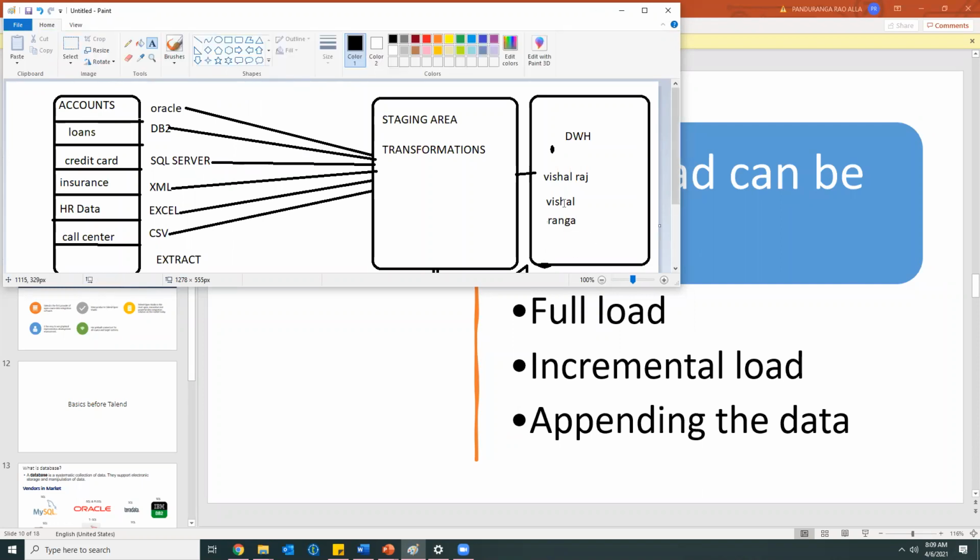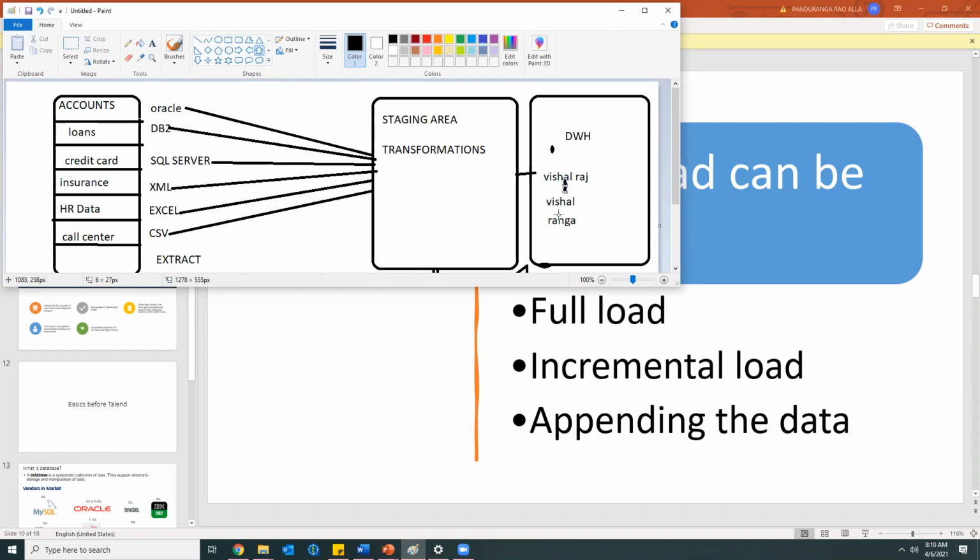So this record will get updated and Ranga will get added. I think you might be aware of this terminology also, right? Full load, incremental load, and appending the data.